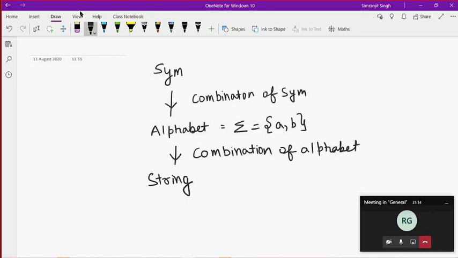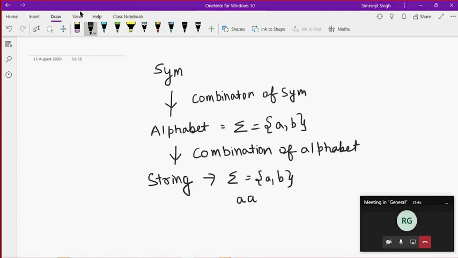Sir, could you show an example of a string? Okay. So it's a combination of alphabet. Suppose that I have an input alphabet that is defined over A and B. This input can be anything. It can be ABC, ABCDEF. It depends upon the user. So at this particular instant, I want to define some string over this particular alphabet, that is A and B. Just remember it, it's kind of an input. So I have to devise any kind of a combination.